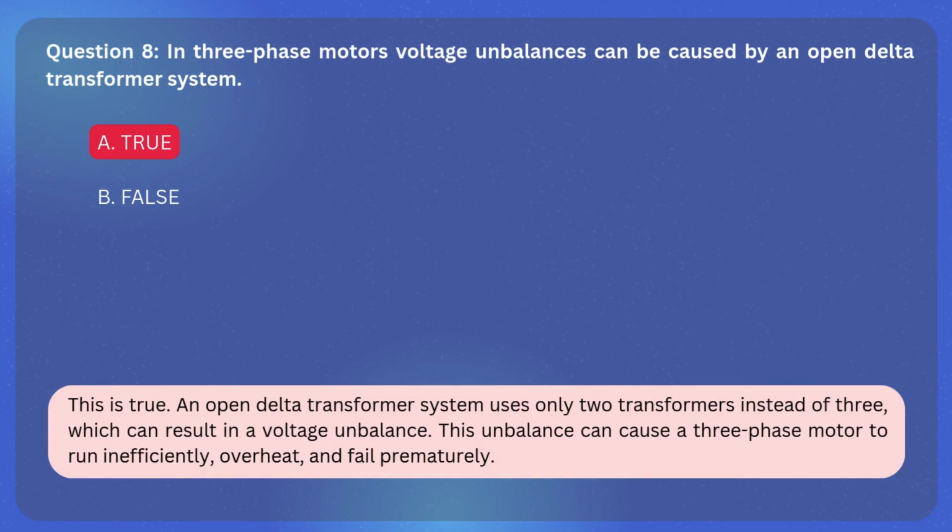The correct answer is A. True. Explanation: an open delta transformer system uses only 2 transformers instead of 3, which can result in a voltage unbalance. This unbalance can cause a three-phase motor to run inefficiently, overheat, and fail prematurely.